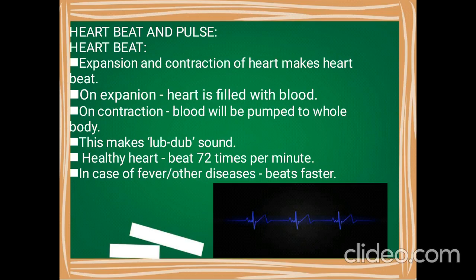For a normal person, the heart beats 72 times per minute. Could you believe it, children? The heart beats 72 times per minute. But in case of fever or any other disease, the heart beats at a faster rate than the normal rate.